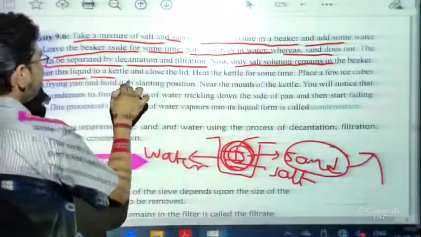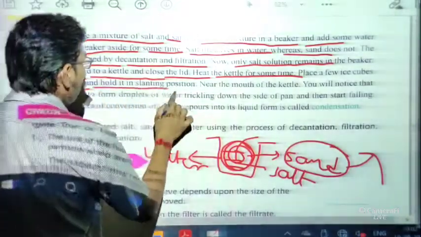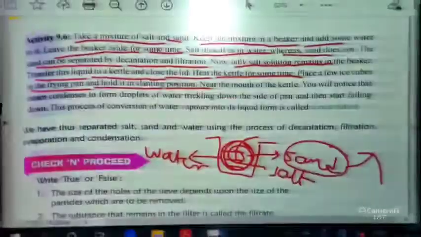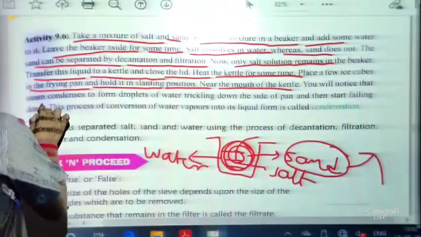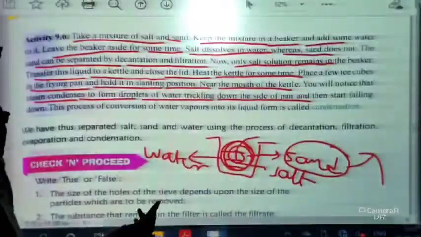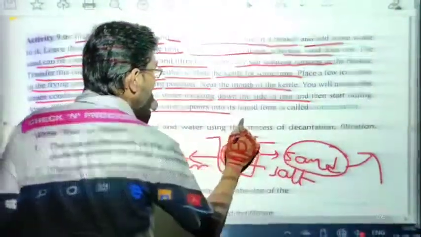Okay. Now transfer this liquid to a kettle and close the lid and heat the kettle for some time. Now place a few ice cubes in the frying pan and hold it in a slanting position near the mouth of the kettle. So what will happen? You will notice that the steam condenses to form droplets of water trickling down the side of the pan and then start falling down. This process of converting the water vapors into liquid is called condensation.